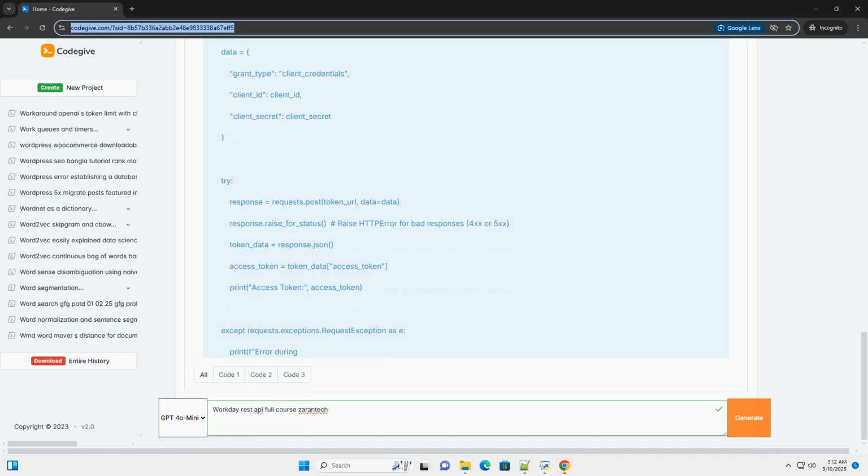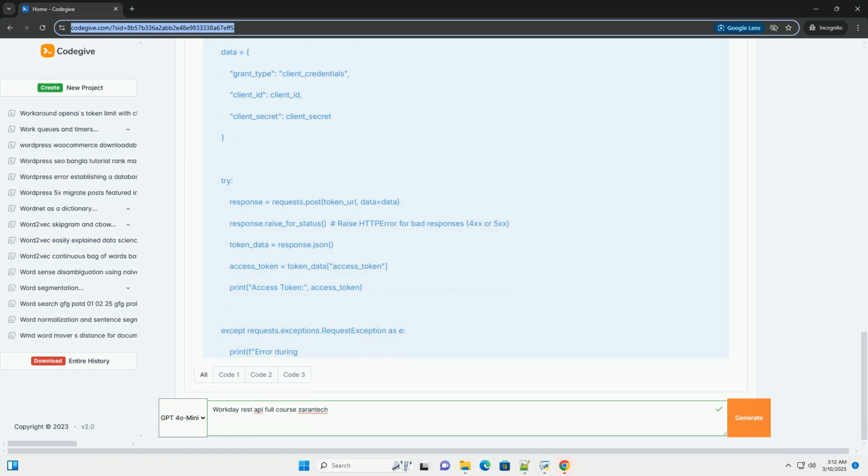Security best practices: always use HTTPS for all API communication. Follow Workday's security guidelines to protect your data. Registered API clients: properly configure registered API clients in Workday with the appropriate scopes and settings. This is critical for security and proper API access. 4. API discovery and exploration. Workday's API documentation, Developer Center.